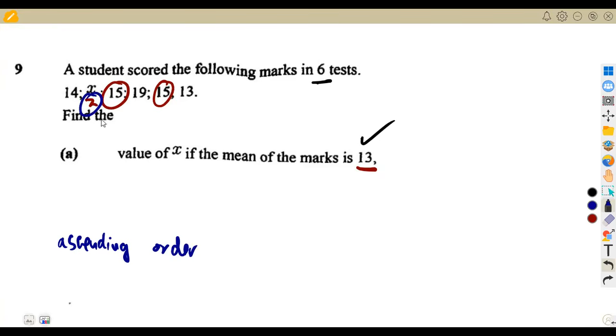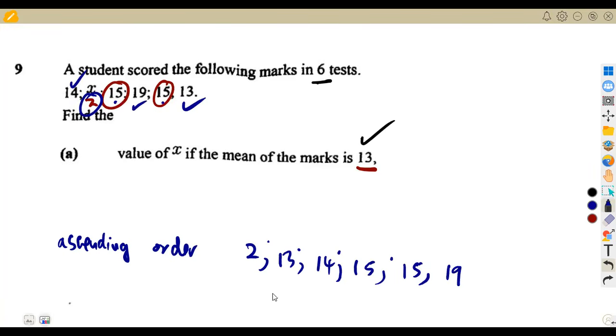Remember, we have x as 2, so that's the smallest value, 2, followed by 13, followed by 14, followed by 15 and 15, and the last one, which is 19. Are they all 6? 1, 2, 3, 4, 5, 6. So we've got our 6 numbers there.